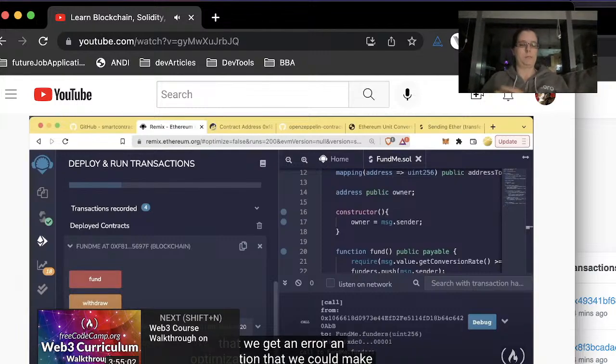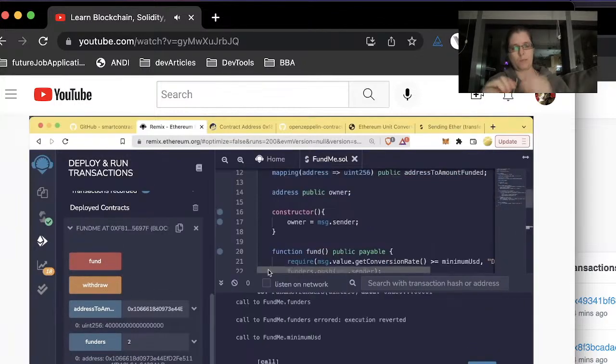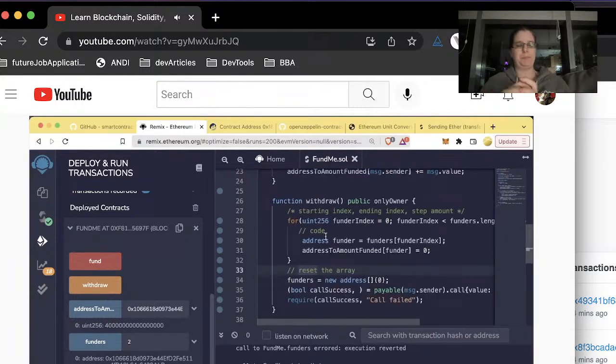An optimization that we could make to our contract in the future is to check to see if an address is already in the funders array and then not add it if it's already there. Now, let's go ahead and try to call this withdraw function. But let's try to call it with a different address than the address we originally deployed this contract with.